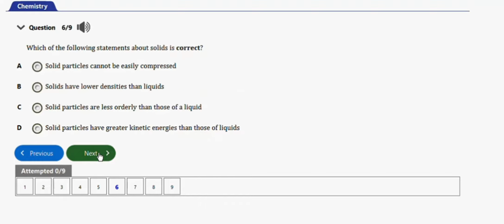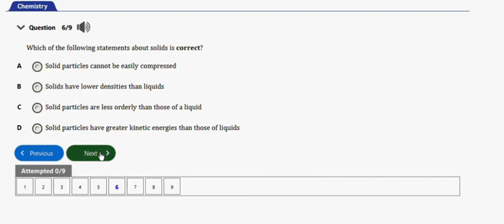Next question is this one. It says, which of the following statements about solids is correct? Solid particles cannot be easily compressed. Yeah, guys, this is just the right answer to this question. Solids have lower density than liquids. Not the right option. Solid particles are less orderly than those of a liquid. This is not the right one. Solid particles have greater kinetic energy than those of liquid. So guys, the right option is option A.